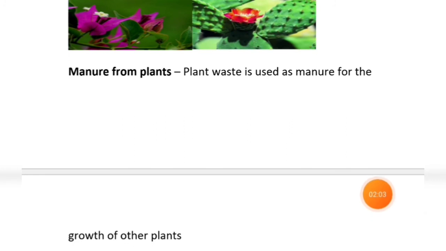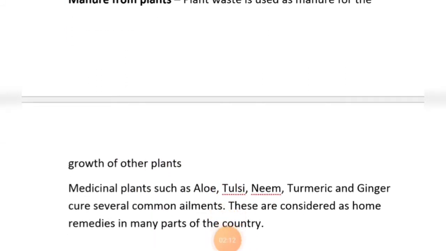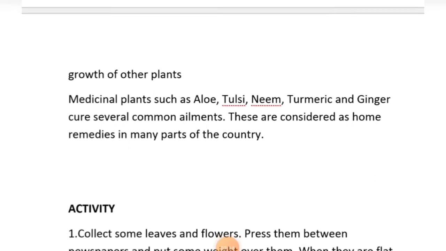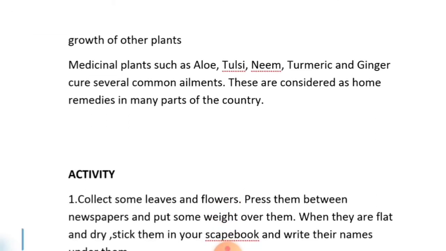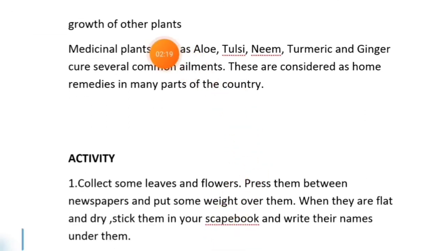Manure from plants, khad. Plant waste is used as manure for the growth of other plants. So each and every part of a plant, even if the plant dies, is important and very valuable. Medicinal plants such as aloe, tulsi, neem, turmeric and ginger cure several common ailments. These are considered home remedies in many parts of the country.